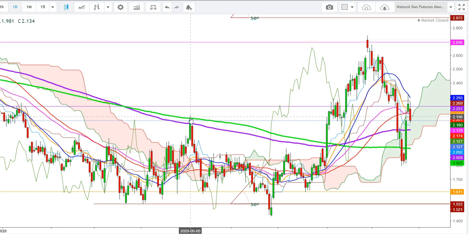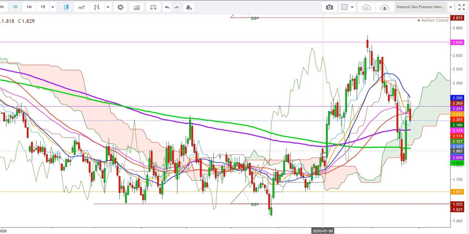2020, but from here a sharp downward move was seen in natural gas futures, where the natural gas futures once again found some support at the levels of $1.611 on May 13, 2020. So friends, here you can see that since May 13, 2020, the natural gas futures consolidated amid this zone from the levels of $1.5 to $1.9, where they finally faced stiff resistance at the levels of $1.899 constantly during this period up to July 2020.